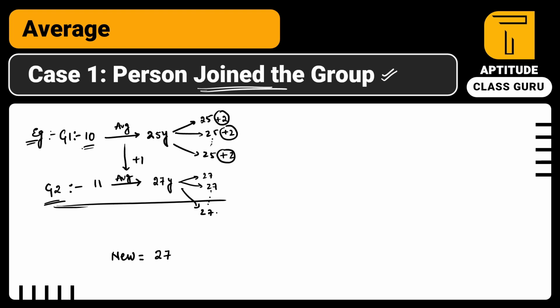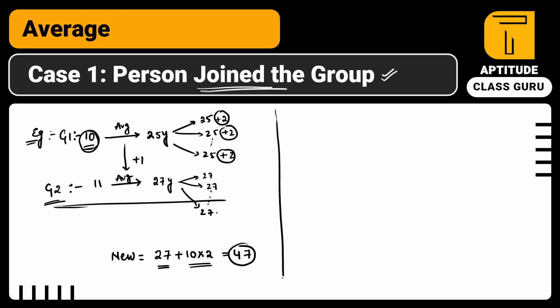So how many people are there? 10 people are there initially. So we have to give plus 2, plus 2, plus 2 to the 10 people. So for 10 people, he is giving 2 years of age each. So the new person's age is 27 plus 20, which is 47 years. He needs to be a 47 year old guy so that he can enter the group and give the remaining 20 years to all the people, 2 each, so that all will become 27 years. So this is the concept you have to know.